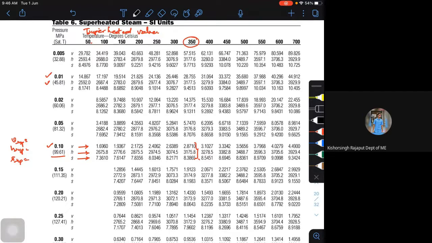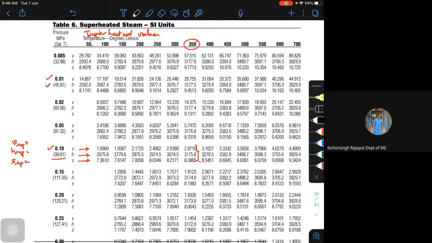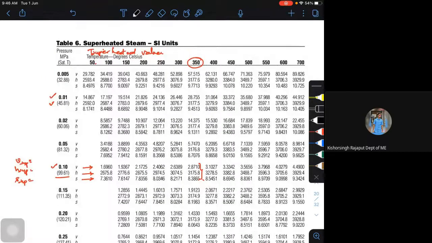So we have the steam tables based on pressure. You have the steam tables based on temperature, that means the first column. Then we have the steam tables for superheated conditions. Now when you're using these steam tables, ensure that they are in SI units. Don't try to use MKS or FPS. I'm using ASME steam tables, which have both FPS as well as SI units.